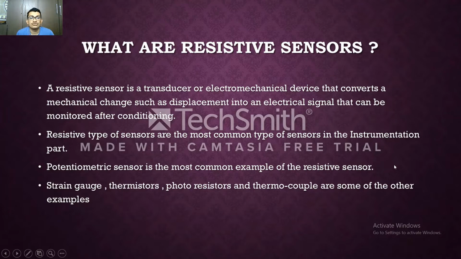In all these conditions, the potentiometric sensor is the most common example of a resistive sensor. As I said, there are different types of resistive sensors. A potentiometric sensor means a potentiometer; you may have learned in your 11th or 12th class that a potentiometer is a simple instrument used to change the voltage. But how that voltage device is used as a sensor, we'll learn in the upcoming slides. Strain gauges, thermistors, photoresistors and thermocouples are some other examples of resistive sensors.